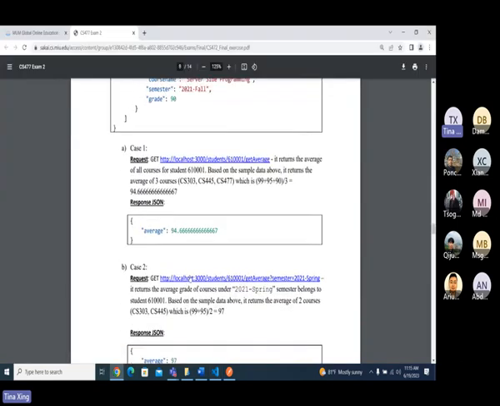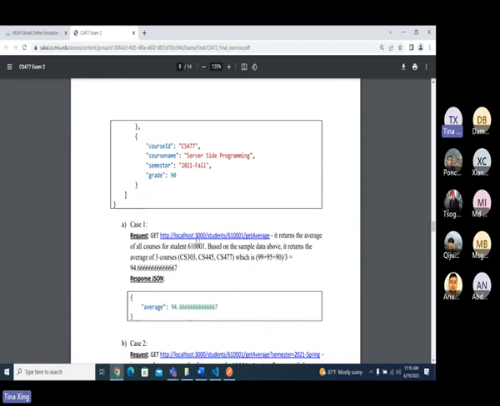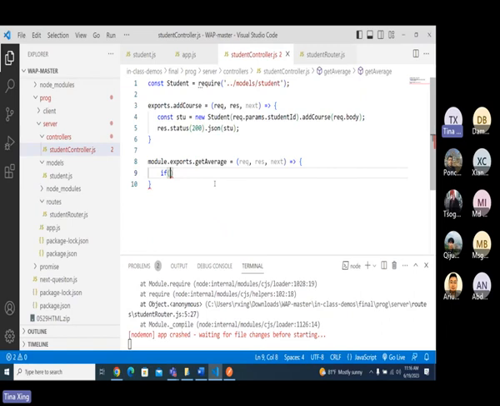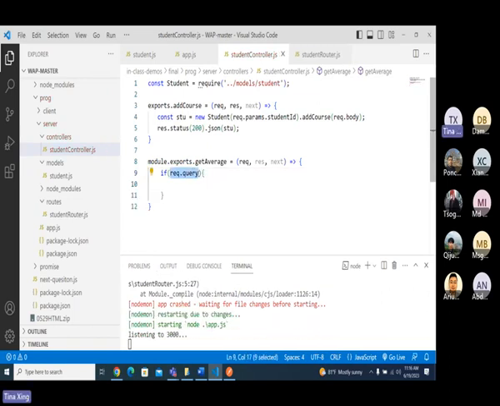Let's take a look at it, handle this case. If I don't have a query, then I will do the average for all of them, right? How can I tell whether we have a query or not? Request dot query. If we have this one, or not, by default is it empty or an empty object or what?